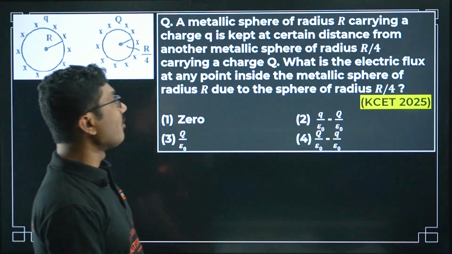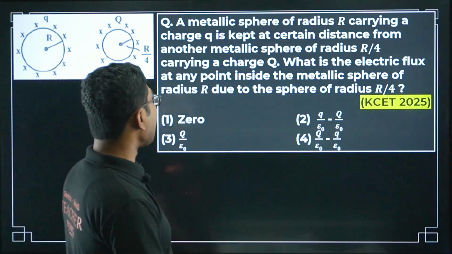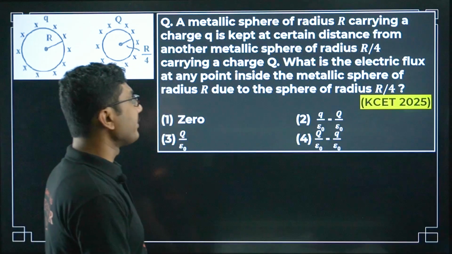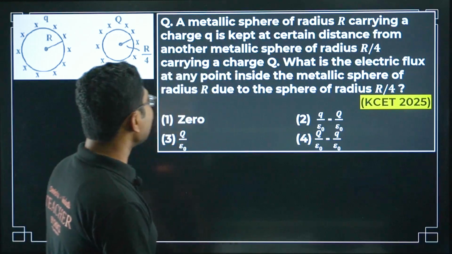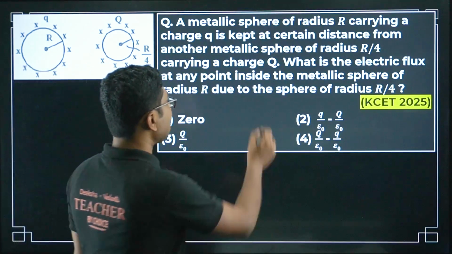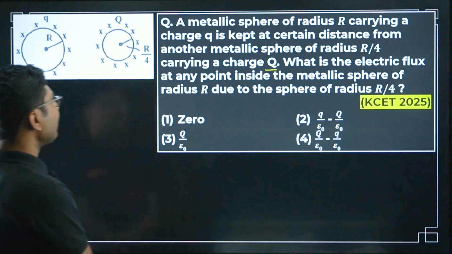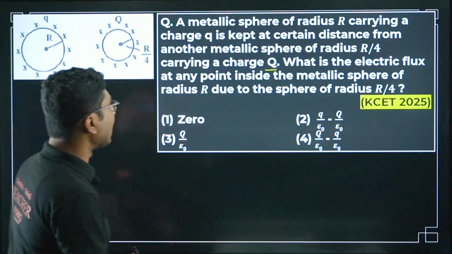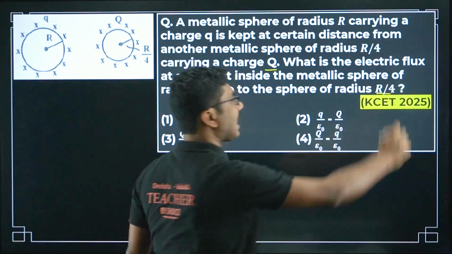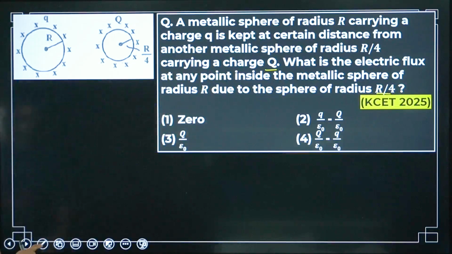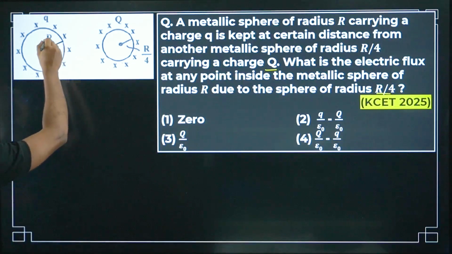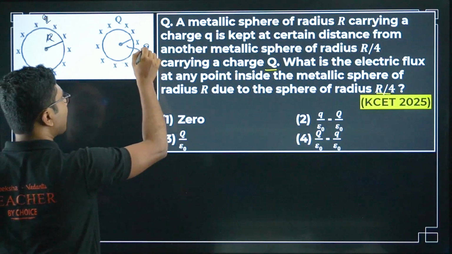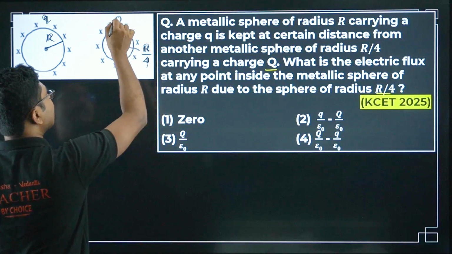A metallic sphere of radius R carrying a charge small q is kept at a certain distance from another metallic sphere of radius R by 4 carrying a charge capital Q. What is the electric flux at any point inside the metallic sphere of radius capital R due to the sphere of radius R by 4? So here we have two spheres, one of radius capital R, charge small q, and another sphere of radius R by 4 and charge capital Q.